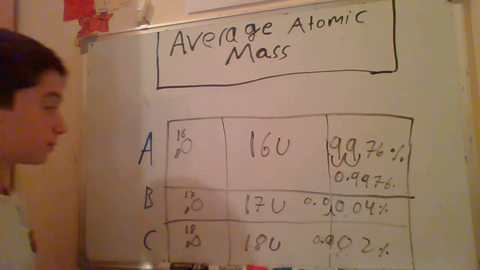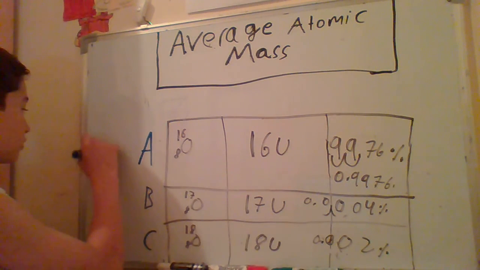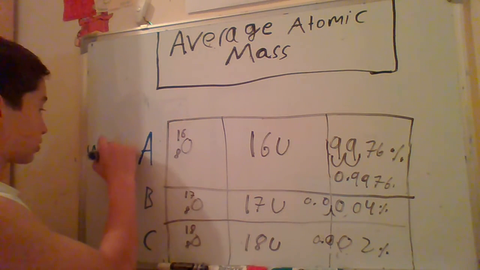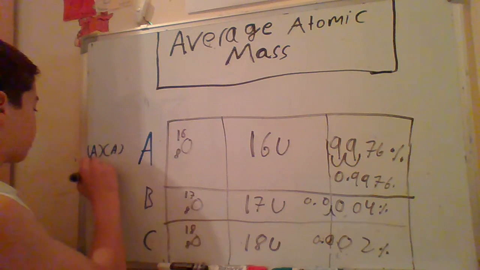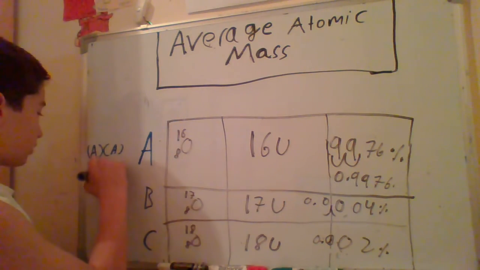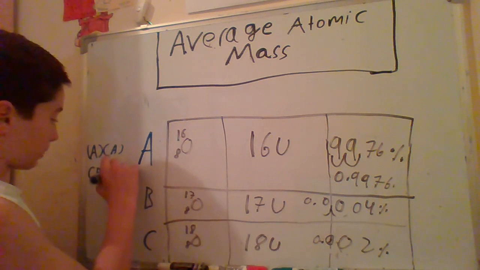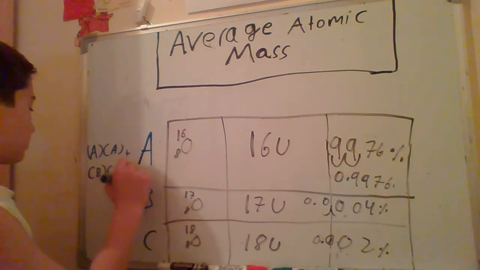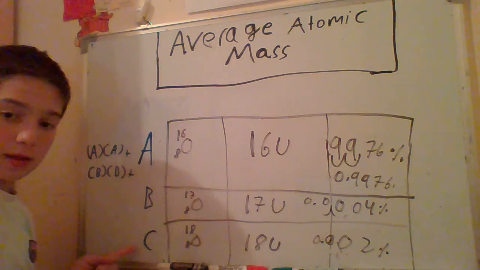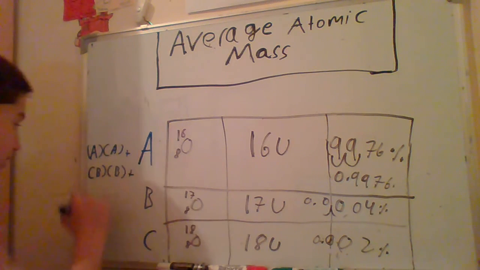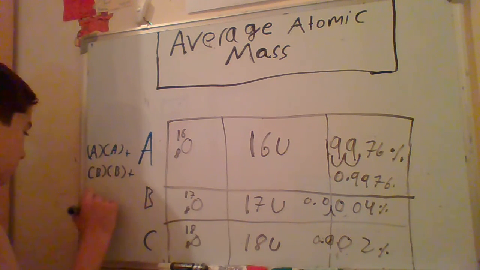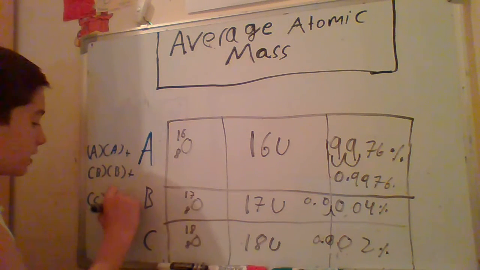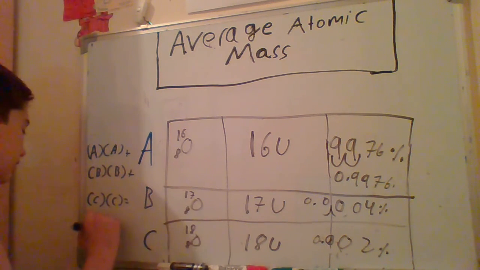As we said the rule, we write the atomic mass of A multiplied by the decimal fraction of A, plus the atomic mass of B multiplied by the decimal fraction of B, plus here we have an extra isotope, so we write C: the atomic mass of C multiplied by the decimal fraction of C, and we get the answer, for example ABC.